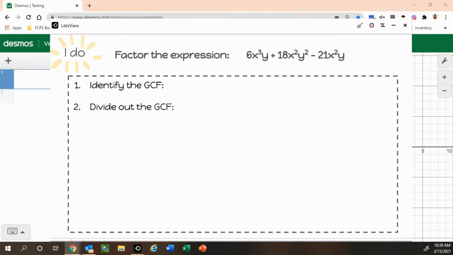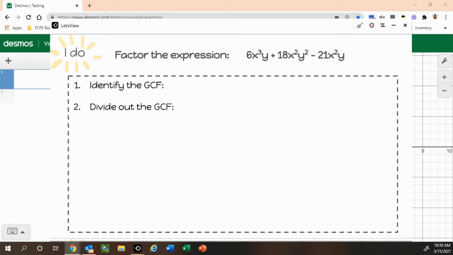Okay, so in this video, I am going to quickly show you how to identify the greatest common factor and then also divide it out. We're going to do two different examples. So our first one, we had the expression 6x cubed y plus 18x squared y squared minus 21x squared y.